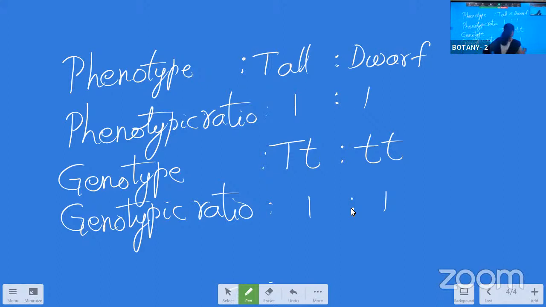So here what we can say, when in the F2 generation the recessive characters were seen, then the F1 hybrid plant is always heterozygous in nature. It cannot be homozygous in nature. That's the conclusion we have to write.